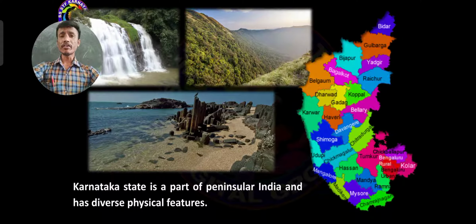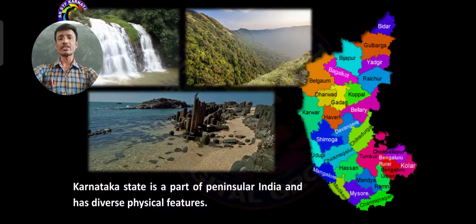Karnataka has hill stations, highest mountain peaks, coastal areas, waterfalls, forests, islands, beaches, rivers and tourist places. So these are the diverse physical features of Karnataka.